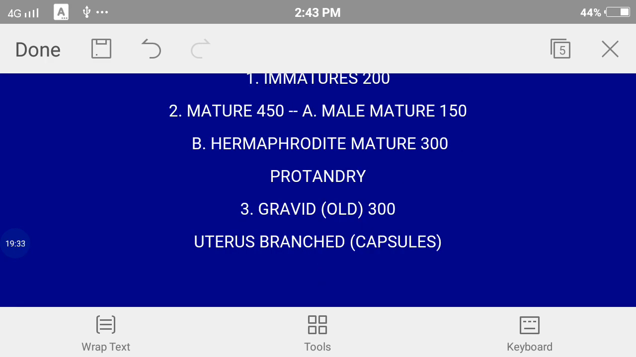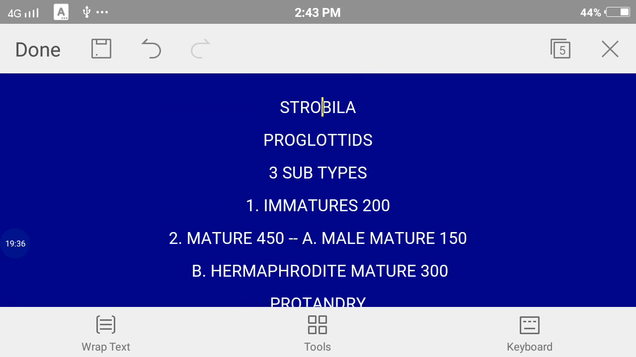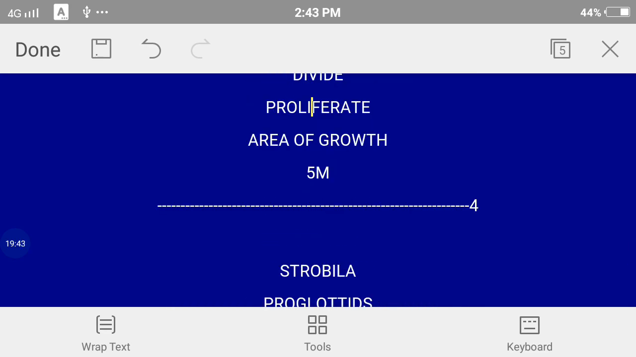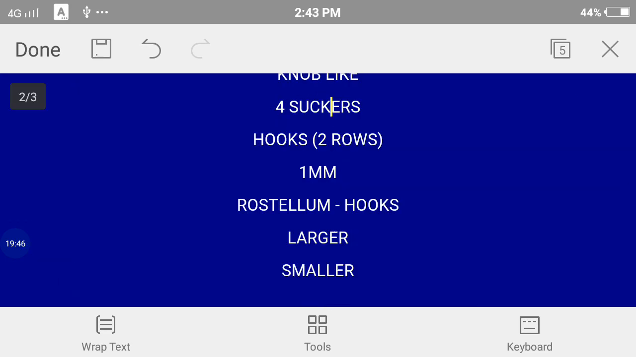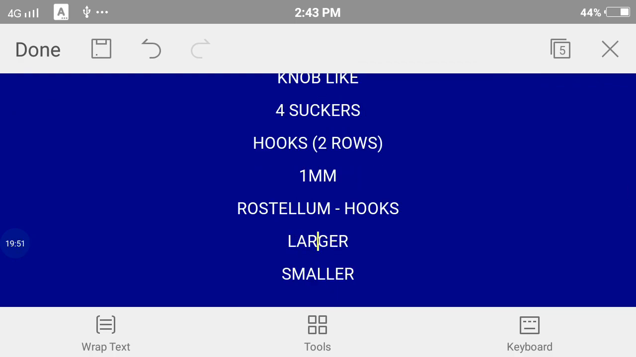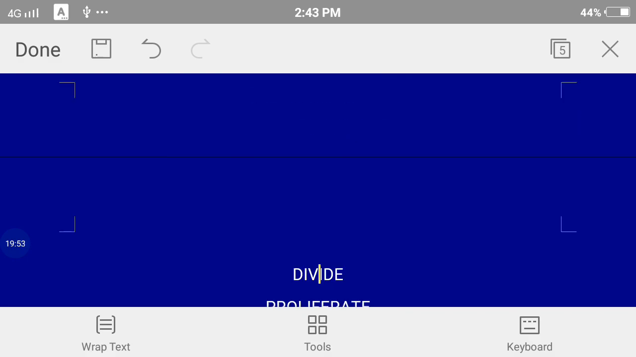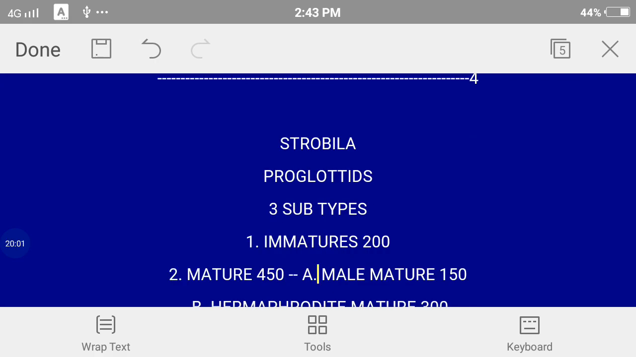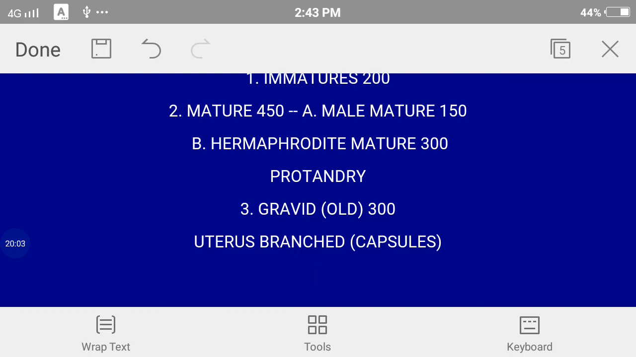So that was about the body of Taenia solium, the strobila. So strobila was the third part. First part was the scolex, second part was the neck, and third part was the strobila, and strobila had 3 types of segments: immature, mature and gravid. So that was about the morphology of Taenia solium.